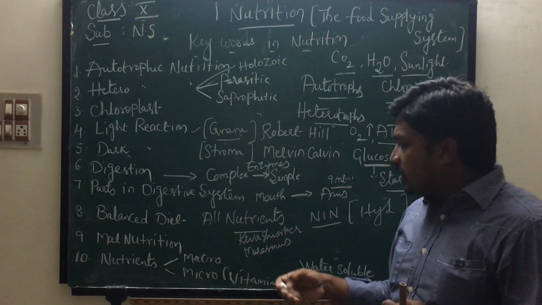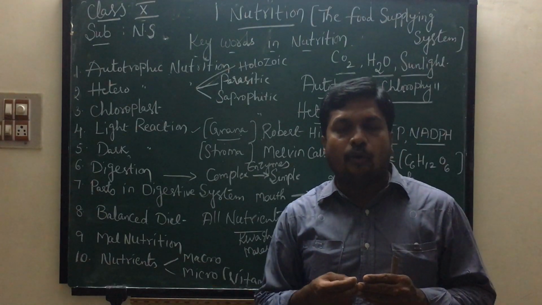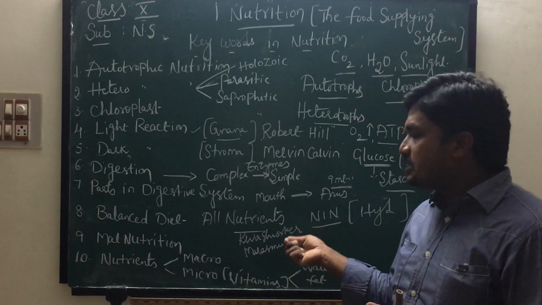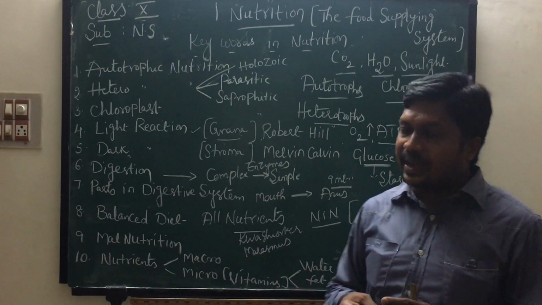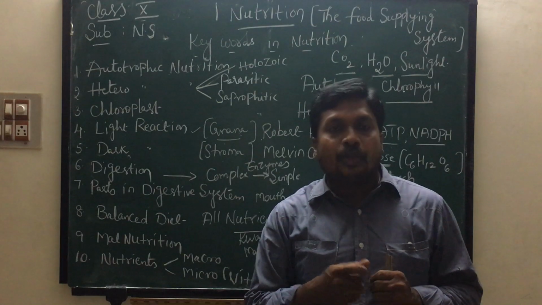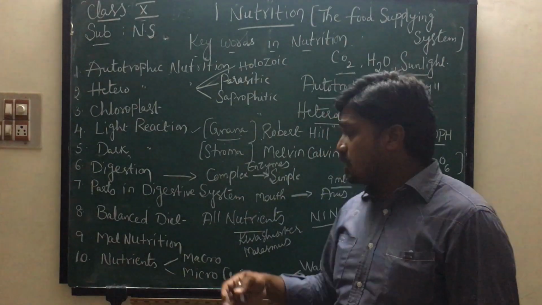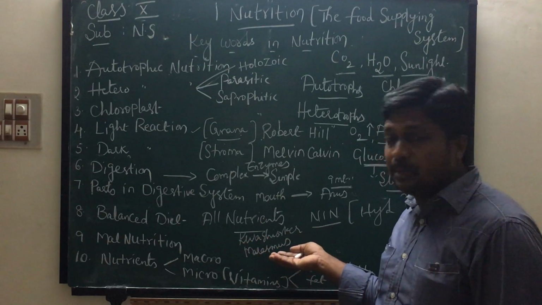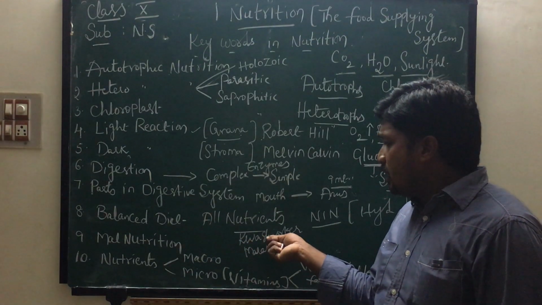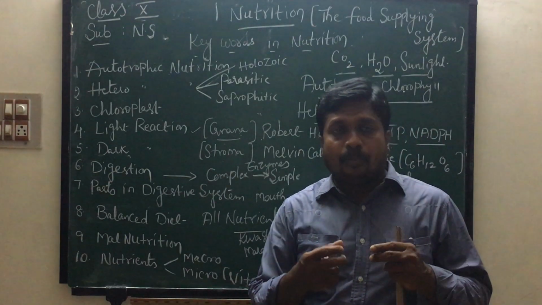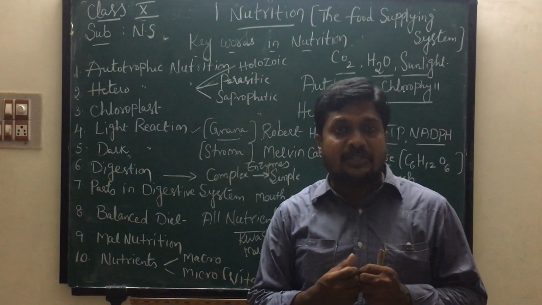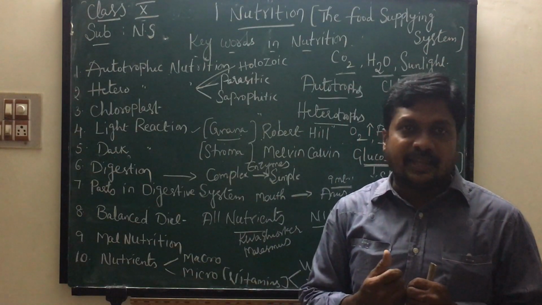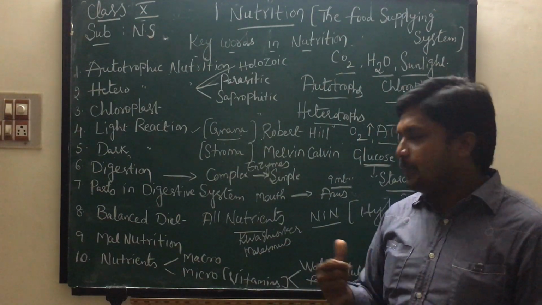Marasmus: if a person does not take carbohydrates and proteins, that person may suffer with a disease known as marasmus. So marasmus is a protein calorie malnutrition. We learned the symptoms of kwashiorkor and marasmus in previous classes. Again I repeat, in kwashiorkor body parts will be swollen, with a fluffy moon-shaped face, diarrhea, dry skin and less muscle development.